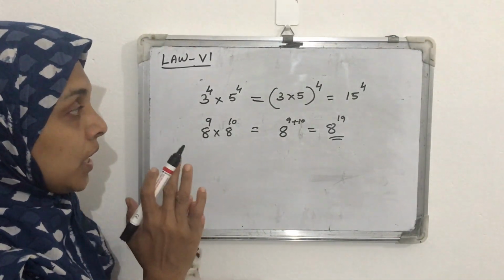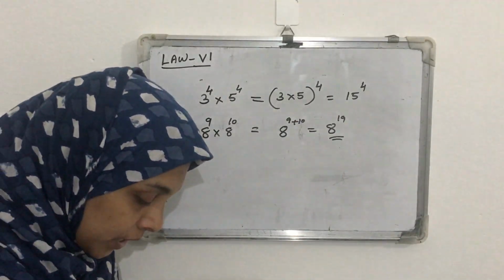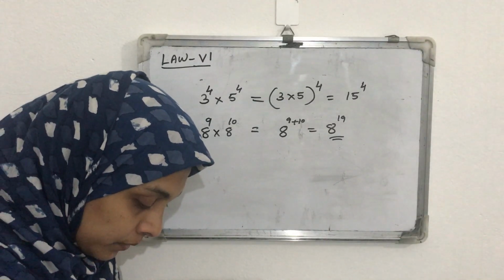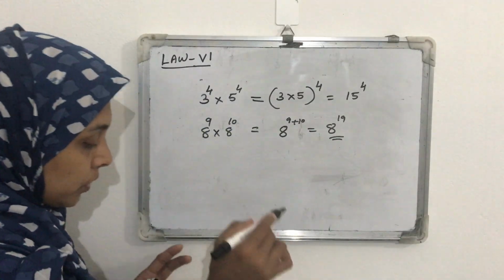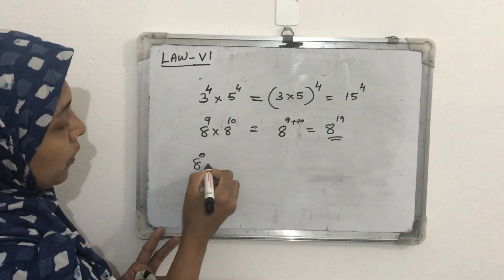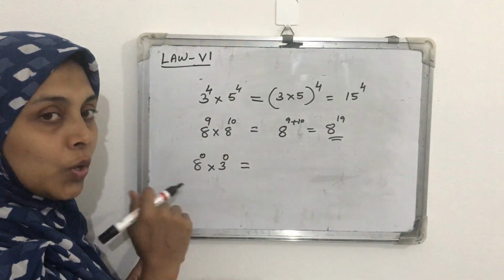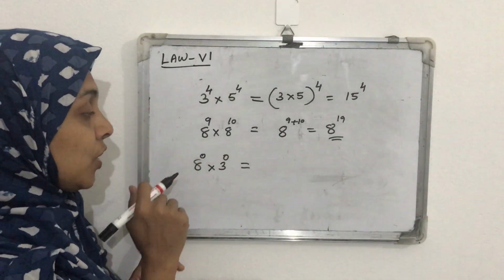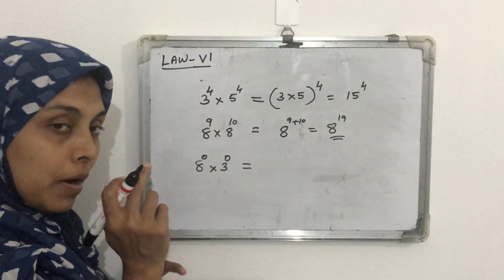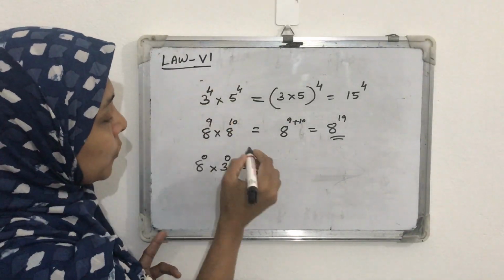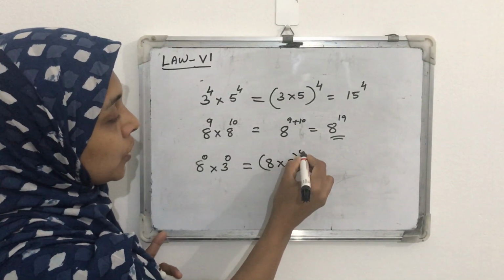So for each law you want to study first, then we can do all these types of questions. Another question: 8 raised to 0 into 3 raised to 0. What will be its answer? What is 8 raised to 0? That we know. Otherwise, if we use the exponent law, we can write 8 into 3 whole raised to 0.